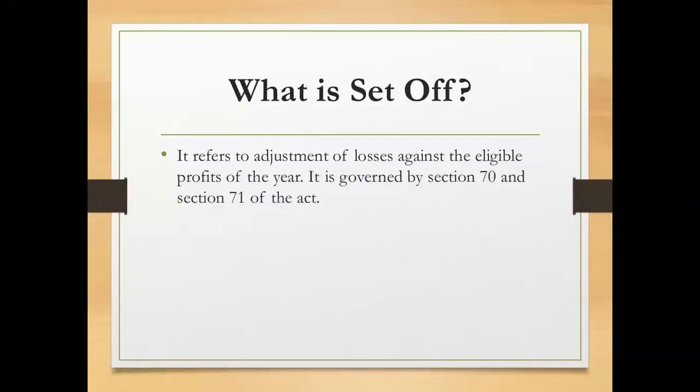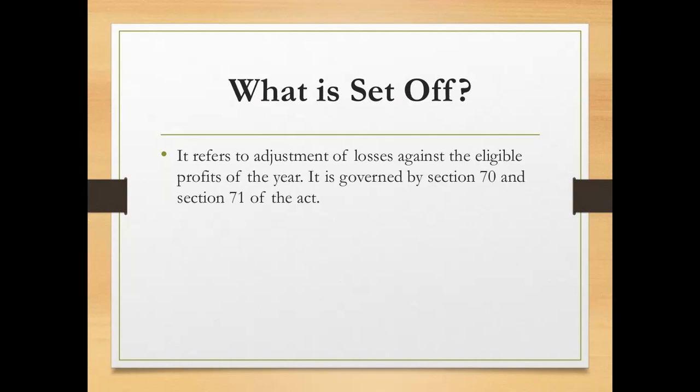So set off of losses is nothing but a process of adjustment of losses against the eligible profits of the year. Means if the assessee has suffered any losses from the different heads of income, then such losses can be adjusted with the eligible profits of the previous year. So that process of adjustment is called set off. And the set off is governed by section 70 and section 71 of the Income Tax Act of 1961.